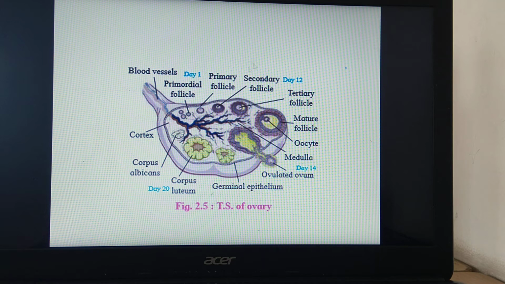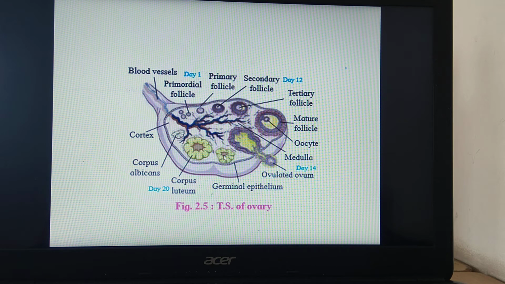Now see here in this diagram, these are the developmental stages of follicles which are surrounded by follicular cells. What is the function of this follicular cell? It is to secrete estrogen, which is concerned with development of secondary sexual characters. Once this developing follicle gets converted into the matured follicle, which is also called the Graafian follicle, ovulation takes place. That means the oocyte is released into the abdominal cavity and the remaining cells form the corpus luteum.